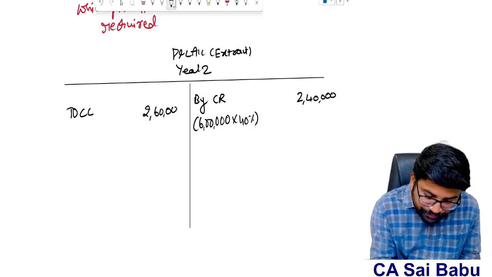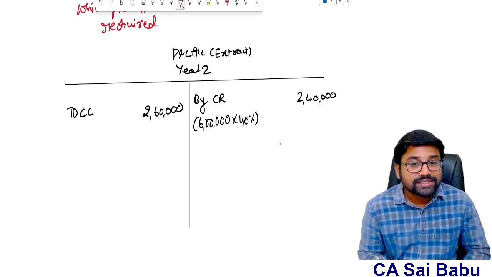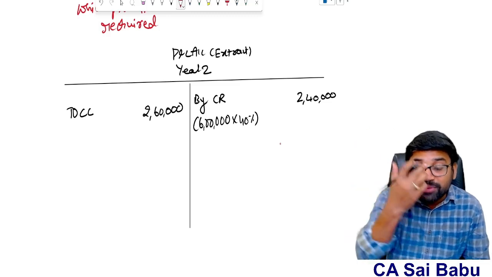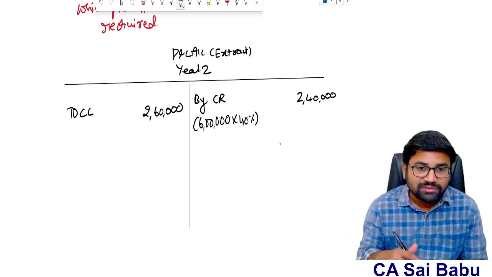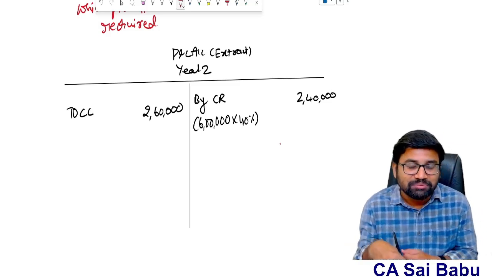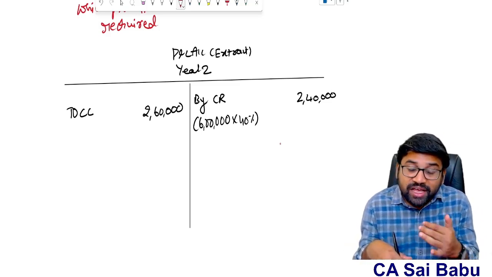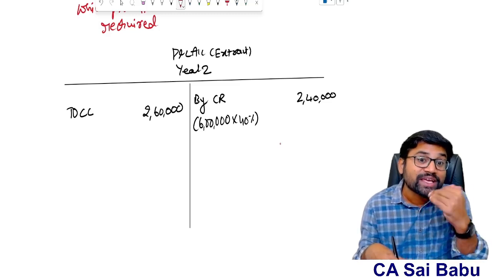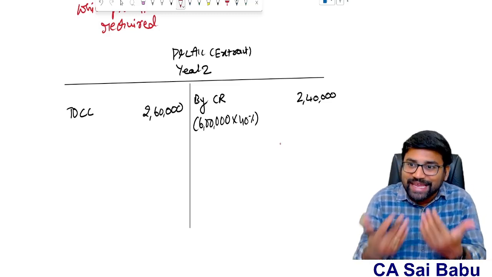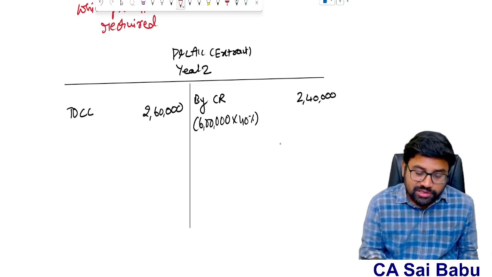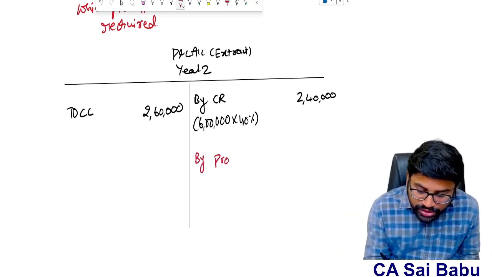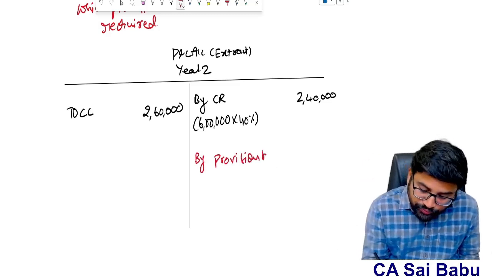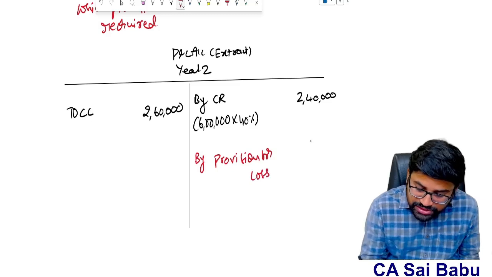Now you see what is the loss in the current year? 20,000. But that loss has already been recognized in the first year itself, right? We created a provision. Last year it was an expected loss for which we created a provision. Now this year it is a reality. Actually we got a 20,000 loss. So whatever provision you created, you just reverse it. Don't recognize the net loss again, as it was already recognized in the first year itself. So provision for loss will be reversed, that is 20,000.